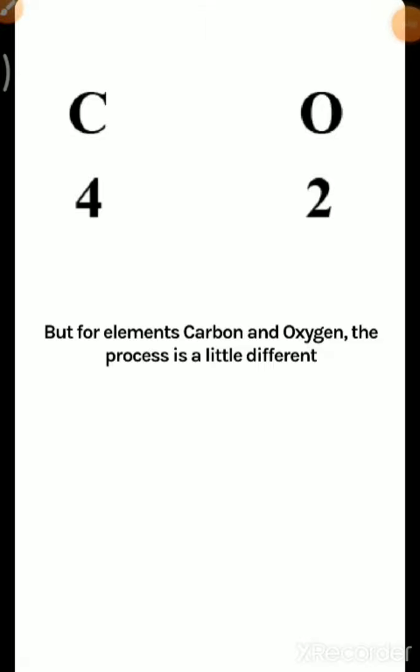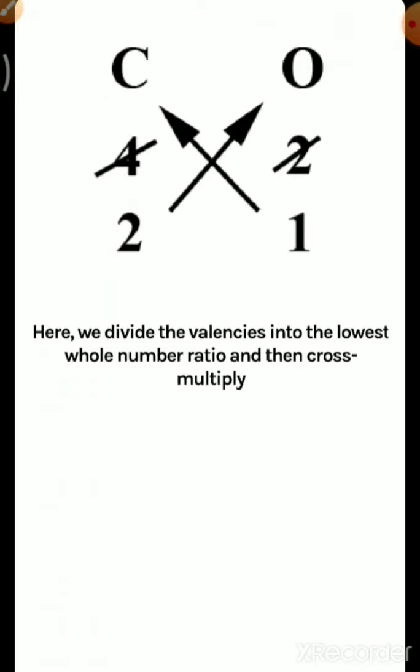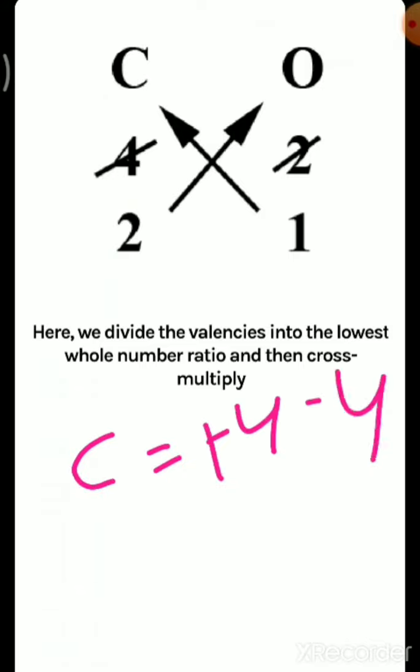And one important thing, students, while formulating CO2, the valency of carbon is both positive 4 and negative 4. So it has both positive and negative valency. We know carbon has 4 valence electrons. It neither loses nor gains, so it can share electrons. So we can consider positive or negative valence as needed for the chemical formula. Here we have taken the positive 4 valency.